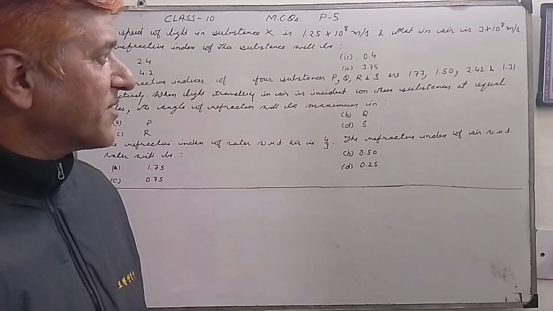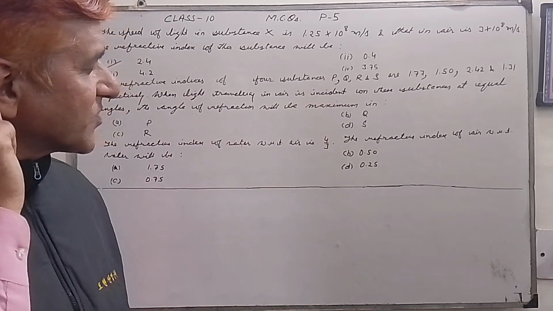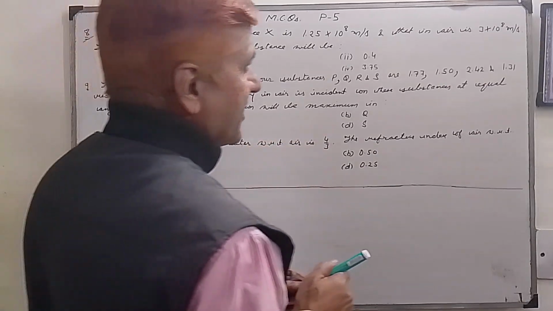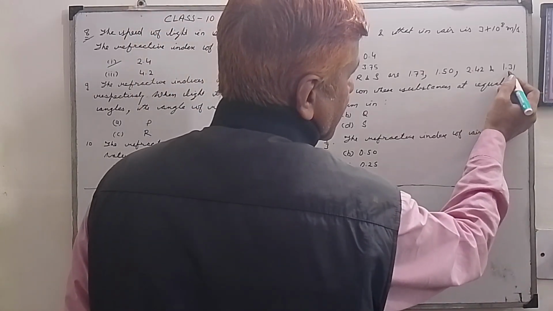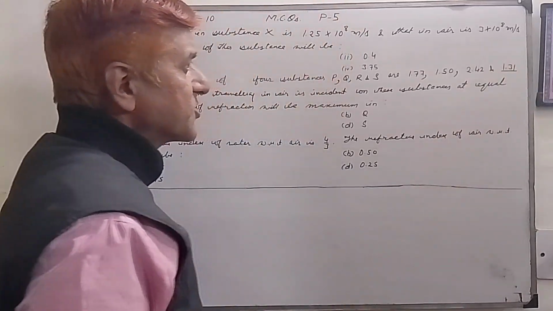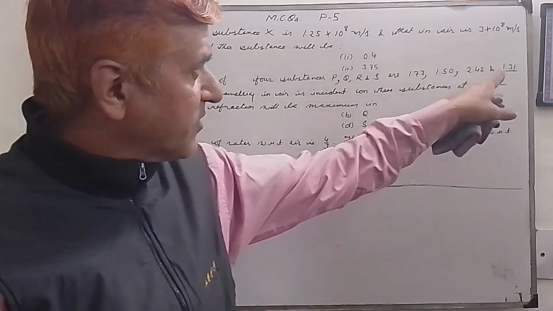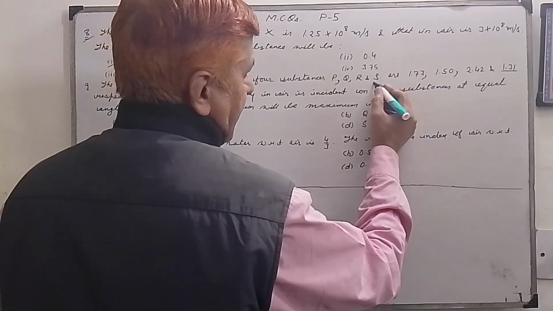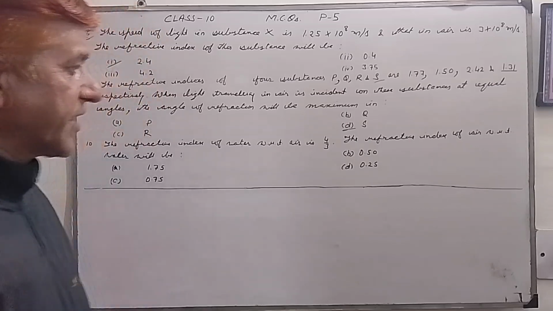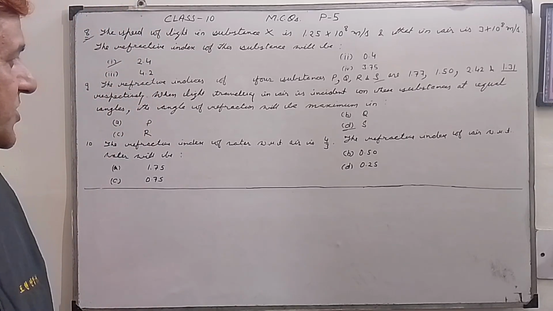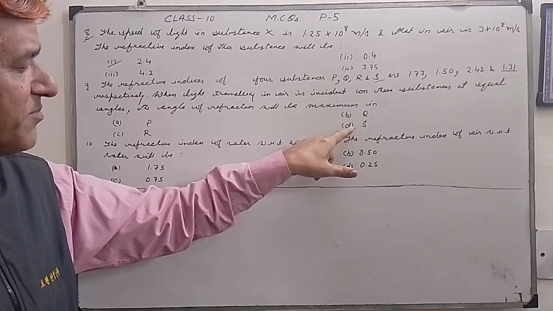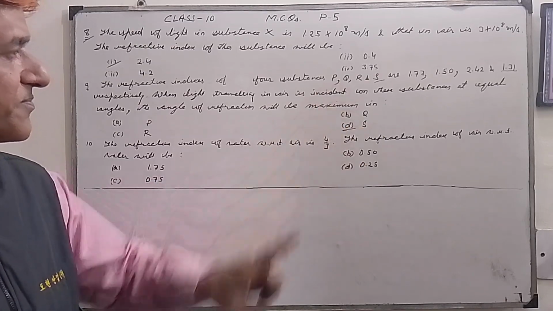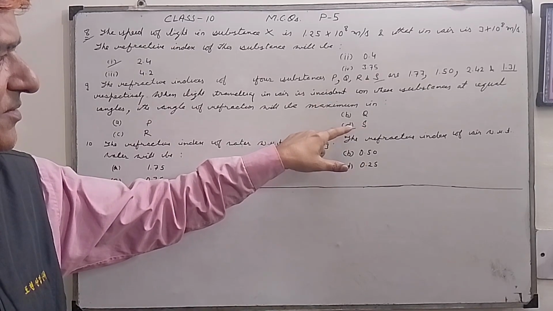Least. Whose refractive index will be least. So in that medium bending will be least. So where is the refractive index least? This is 1.31. So which substance has refractive index 1.31? This is actually S. So D is our correct option. So angle of refraction will be maximum when light is incident on this medium.